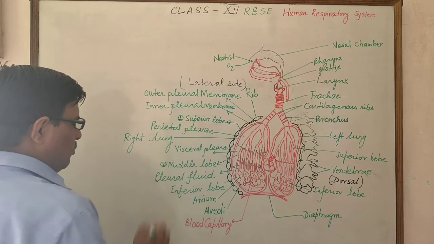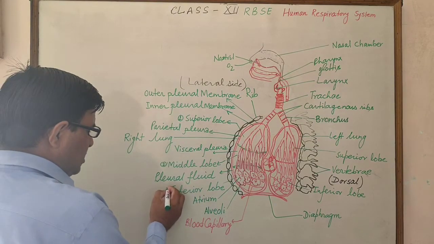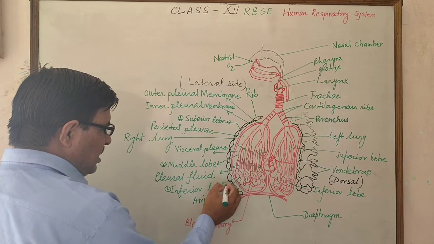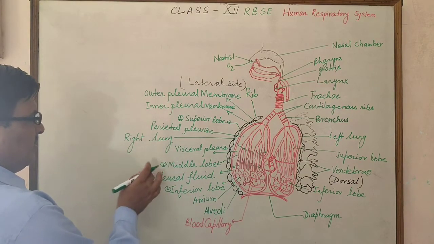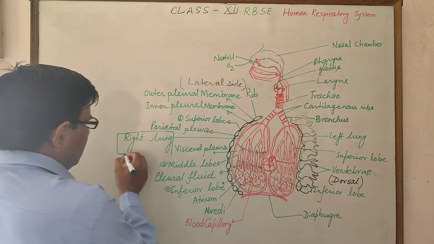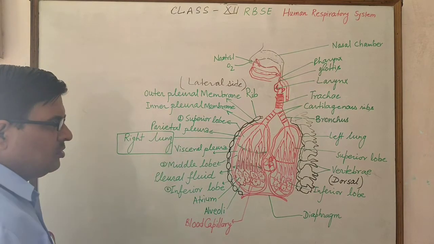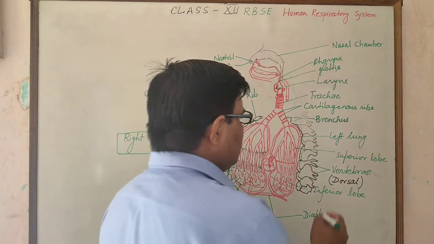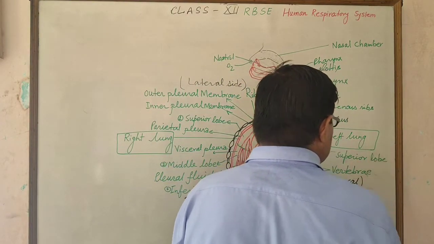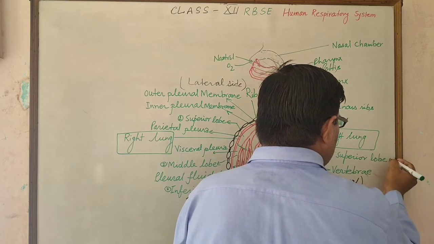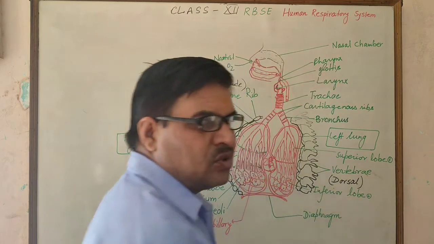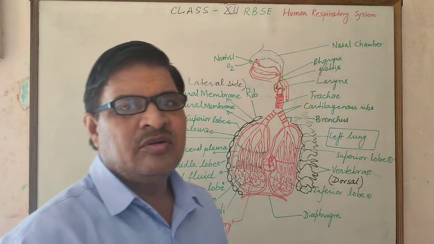First is the superior lobe, second is the middle lobe, and third is the inferior lobe. So three lobes are present in the right lung, although only two lobes are present in the left lung, the superior lobe and the inferior lobe. So these are the differences between the lungs.